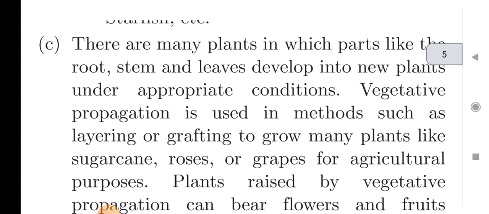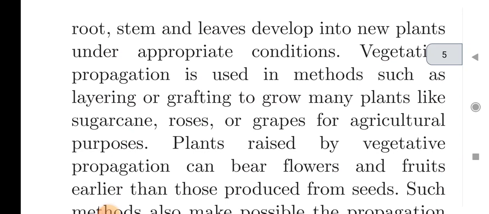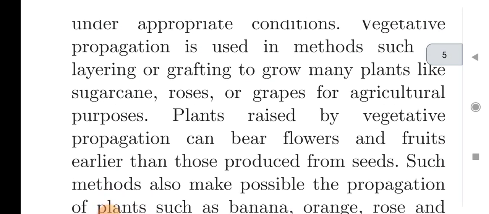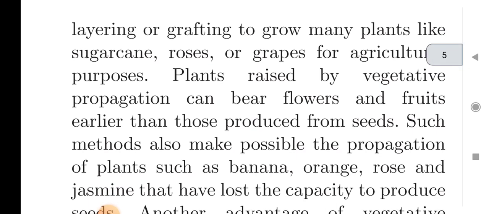And the last answer: there are many plants in which parts like root, stem and leaves develop into new plants under appropriate conditions. Vegetative propagation is used in methods such as layering or grafting to grow many plants like sugar cane, roses or grapes for agricultural purposes.